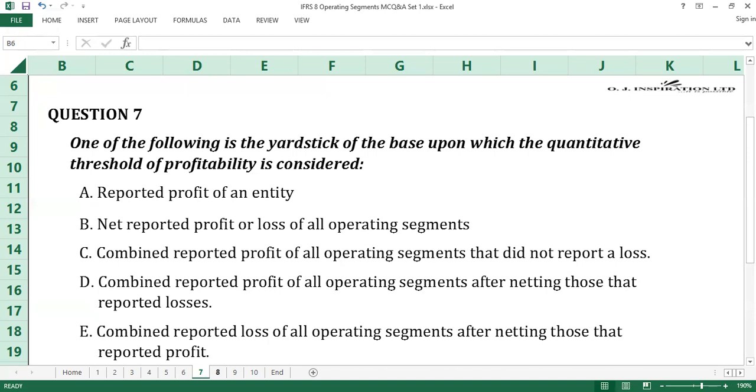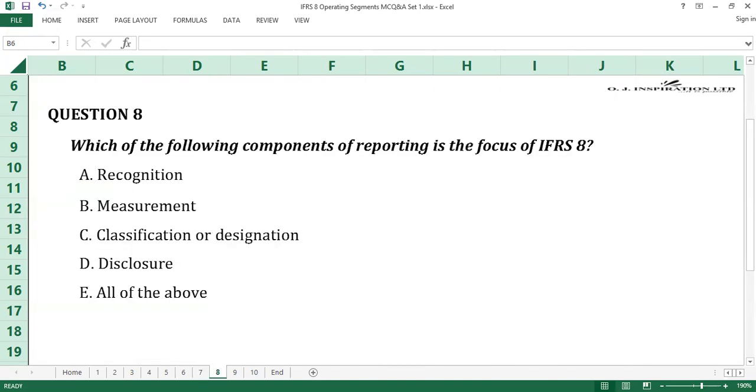Time up. Question number 8. Which of the following components of reporting is the focus of IFRS 8? A. Recognition. B. Measurement. C. Classification or designation. D. Disclosure. E. All of the above. Time counts. 10 seconds gone. 20 seconds gone.